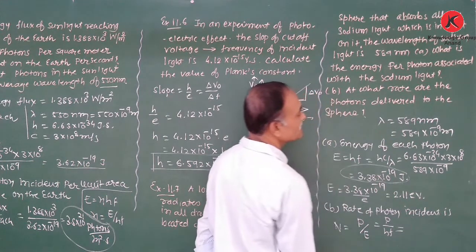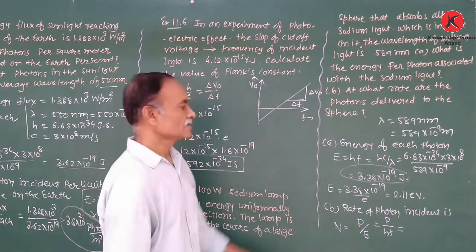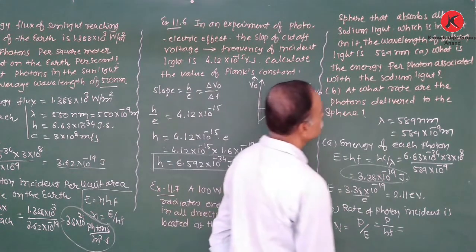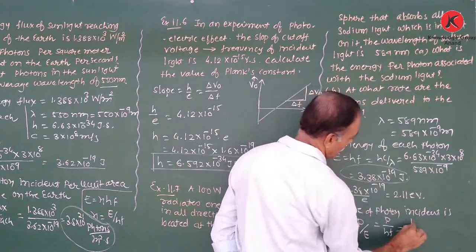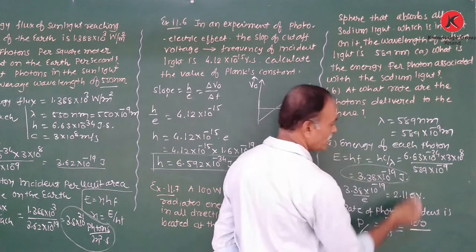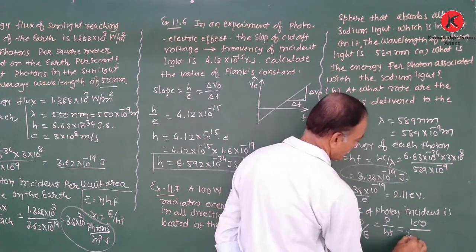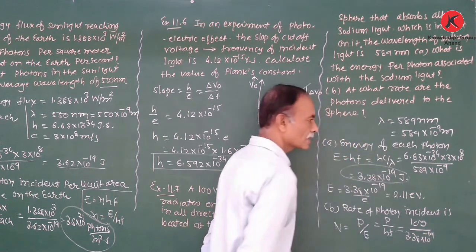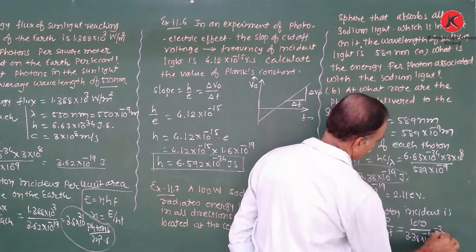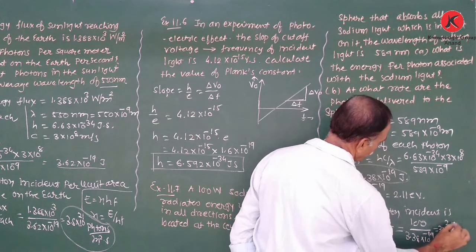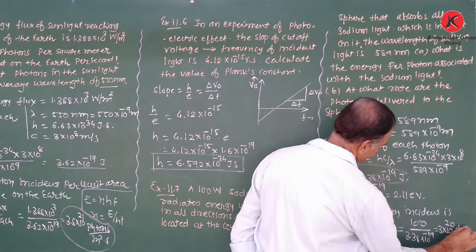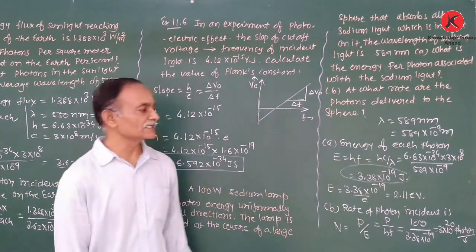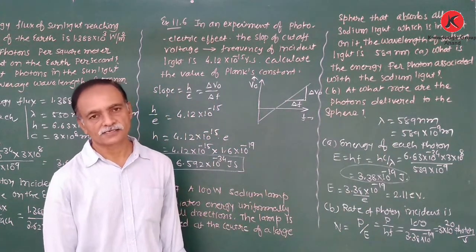Power is given, so power is this energy per unit time. The power of the bulb is 100 watt divided by the energy of each photon, 3.38 into 10 raised to minus 19. So that gives 3 into 10 raised to 20 photons per second. That is the rate of photons incident on the surface of the sphere.